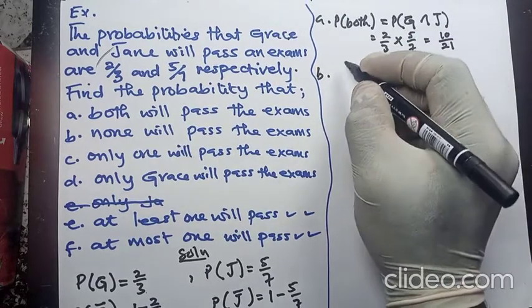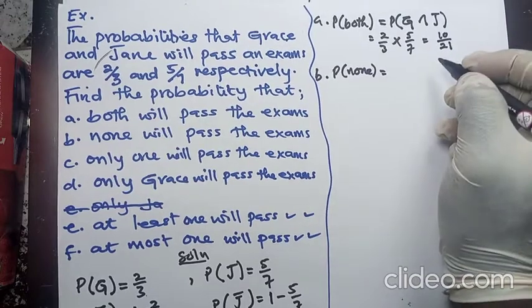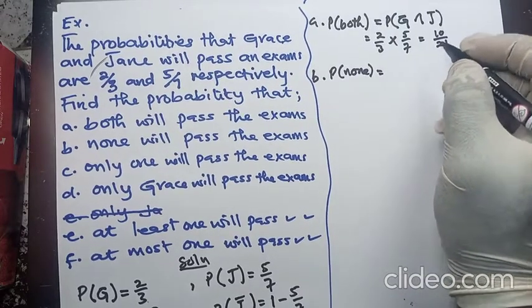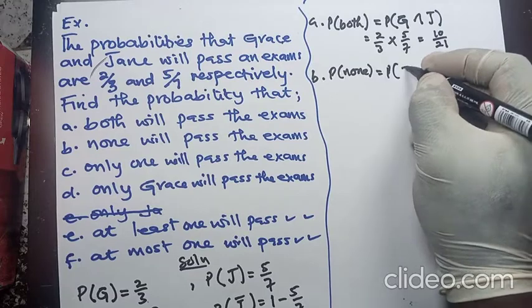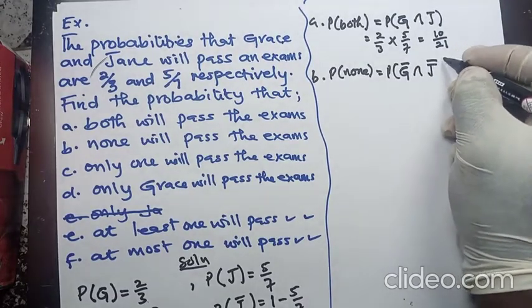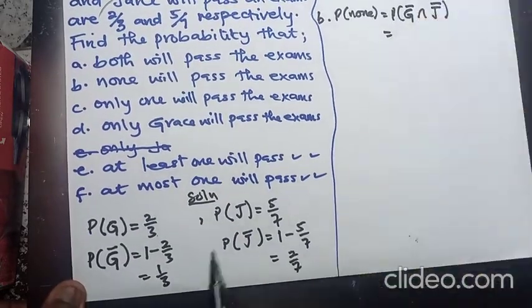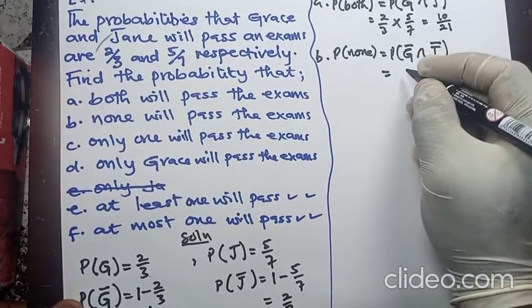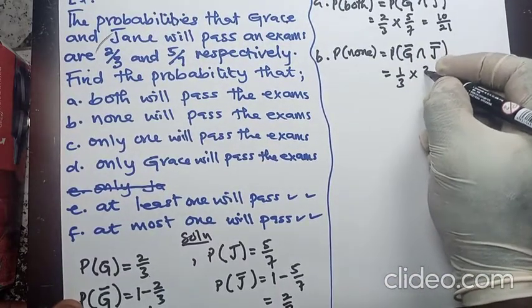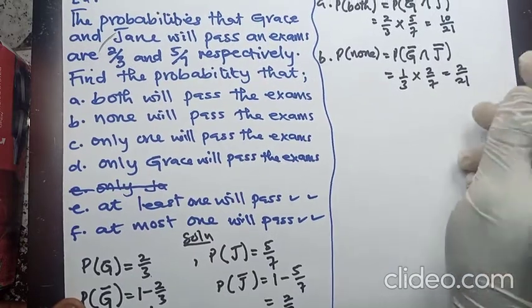Then B. The probability that none will pass the exams. None will pass the exams means Grace will not pass the exams and Jane too will not pass the exams. So you ask yourself, what's the probability that Grace will not pass the exams? Is here, is 1 over 3, and Jane will not pass is what? 2 on 7. So we bring them here. So we have 1 over 3, then 2 on 7. And when you multiply this, you get 2 on 21. Alright.